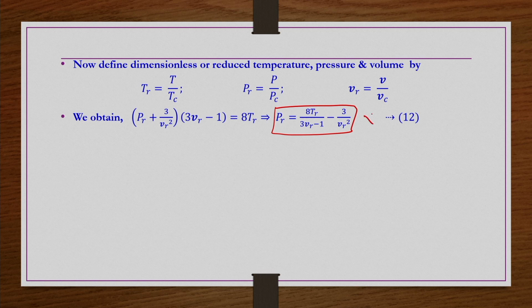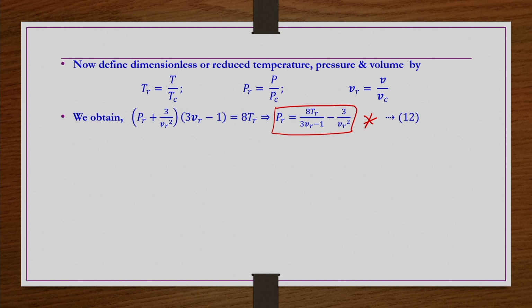This is the generalized van der Waals equation of state that we wanted to develop. Now, this is a universal function, so it is not going to be separate for each gas. Let us say if you wanted to obtain those A and B constants separately for each gas, you can use any of the constants that we developed in equations 5, 6 and 9, 10. Then you can get the individual constants for individual gases.